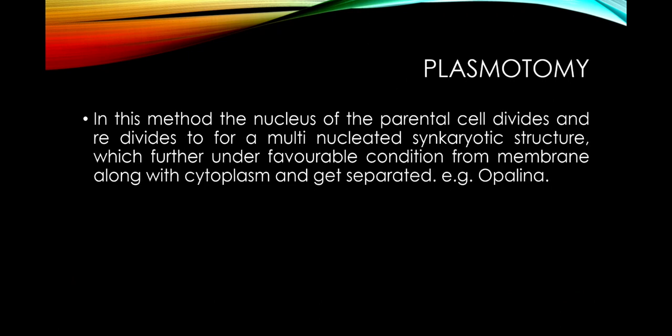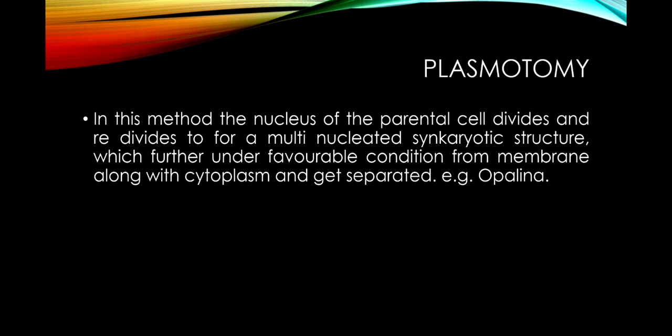Now next is plasmotomy. In this method, the nucleus of the parental cell divides and redivides to form a multinucleated syncytial structure. Syn means united and karyon means nucleus.